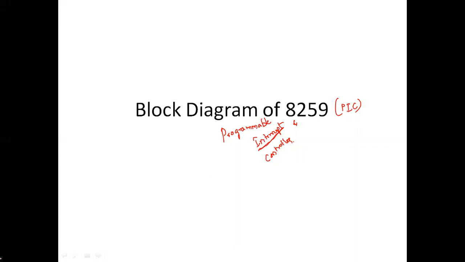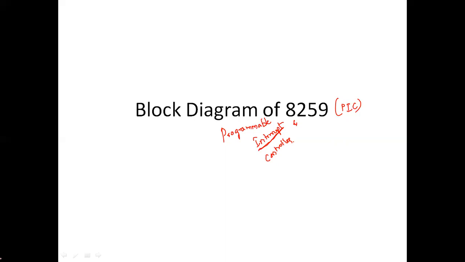Hardware interrupts in the sense, through pins, if an interrupt comes, we say it is a hardware interrupt. If you have included an interrupt code in between the program, that we call a software interrupt. Next one is vectored and non-vectored interrupts. If the interrupt has a fixed starting address, we call it a vectored interrupt. If the starting address has to be given by the programmer to the microprocessor, those are non-vectored interrupts.